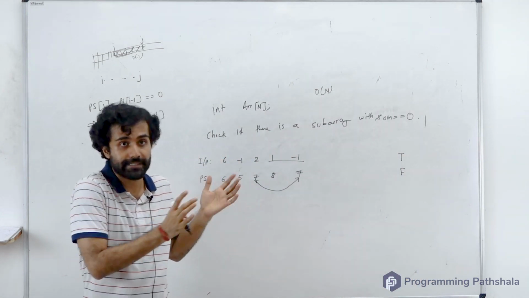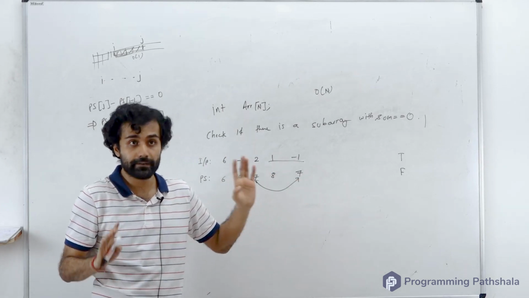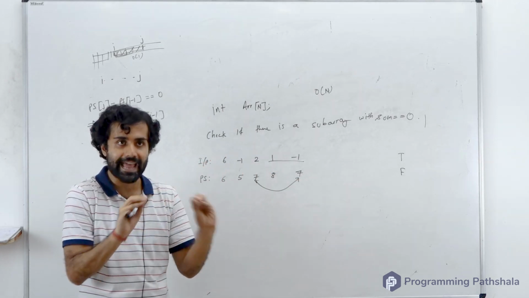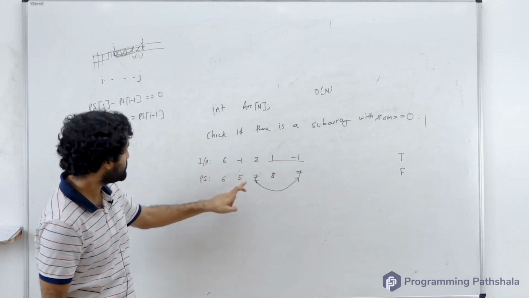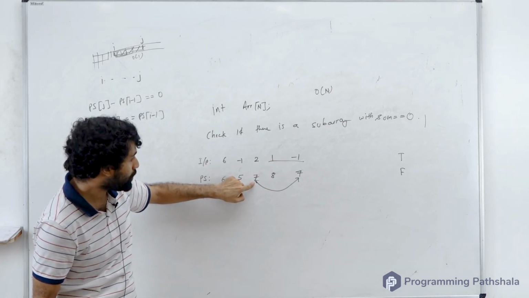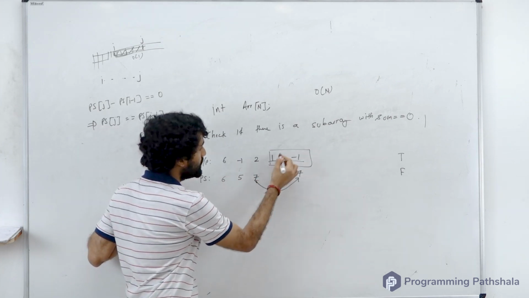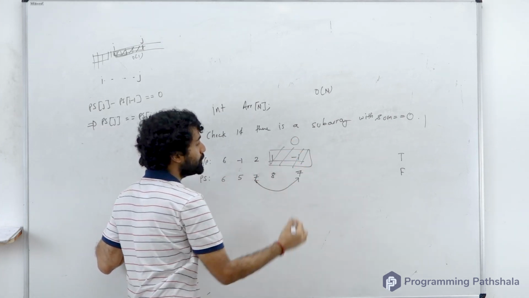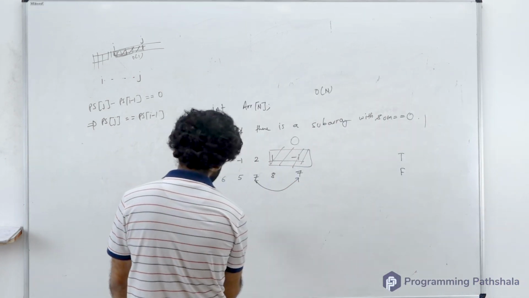I'm not sure which subarray it is, though I can find out using some other techniques. But one thing I am sure of is that if it was 7 over here and it is 7 over here, then the portion from here to here should have a sum equal to 0. So this was the main approach over here. See, another way to understand it is something like this.